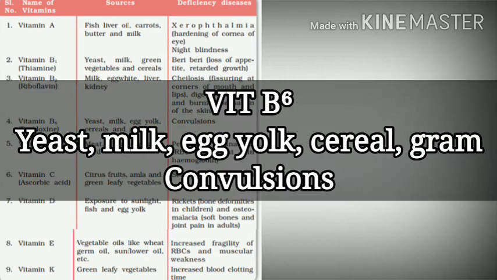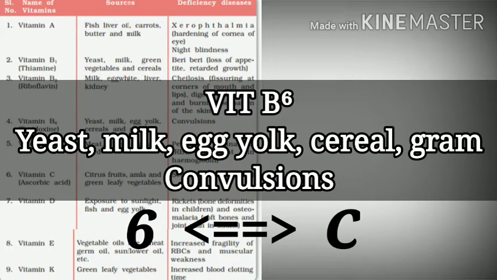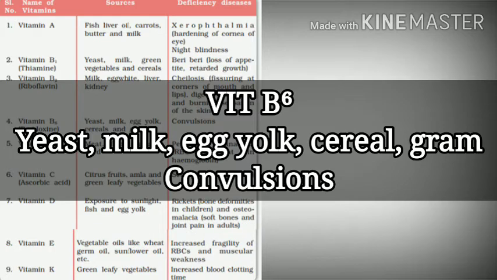Next comes vitamin B6, for which the sources are yeast, milk, egg yolk, cereal, and gram being the important sources of vitamin B6. And the deficiency disease related with vitamin B6 is convulsions. This is actually a muscular disorder in which the muscles contract and relax rapidly and uncontrollably. And to remember this, you might take help of the shapes of the letters C and number 6, but you should not confuse this C with that of cheilosis for vitamin B2.